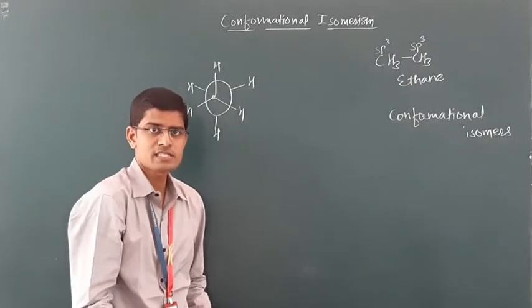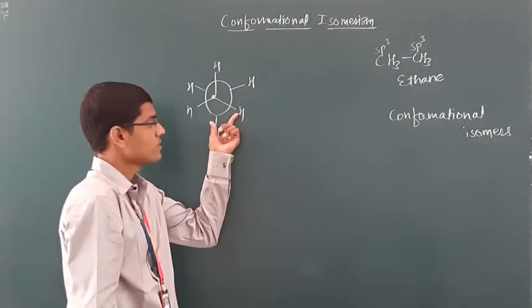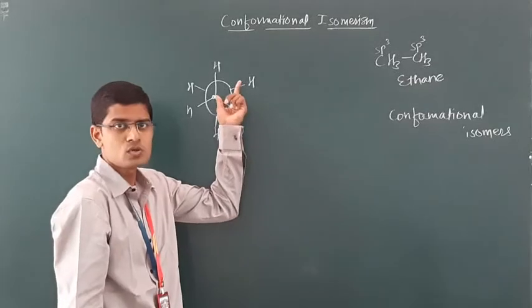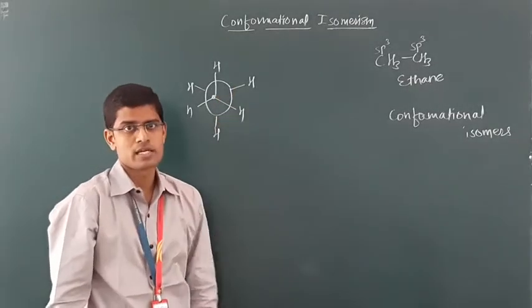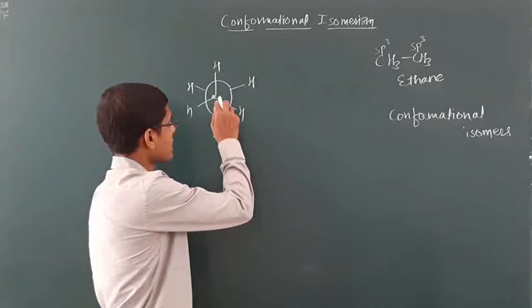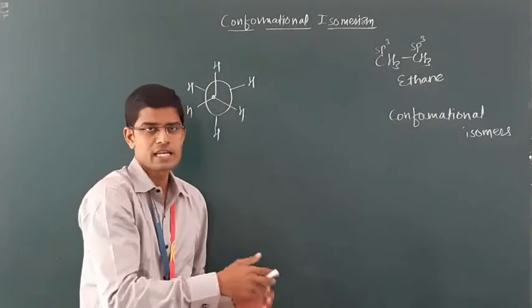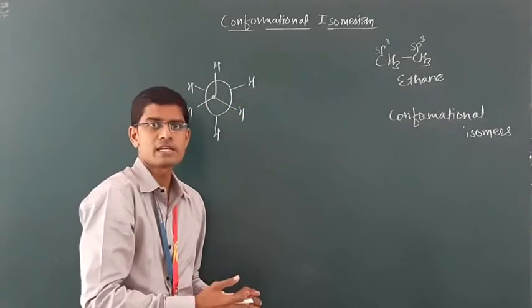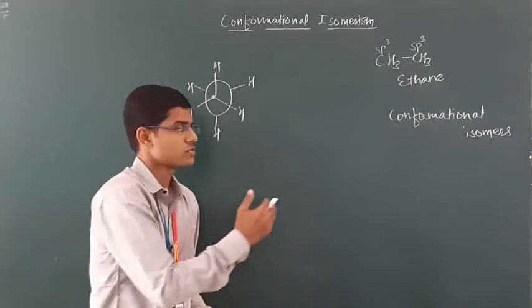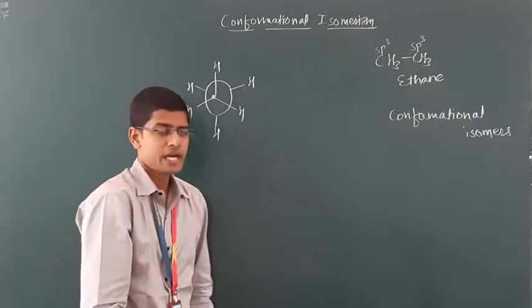Conformational isomerism is the isomerism which arises due to carbon-carbon single bond rotation. By keeping the frontal carbon fixed, we rotate the rear carbon so that momentary stereoisomers, called conformational isomers, are achieved.